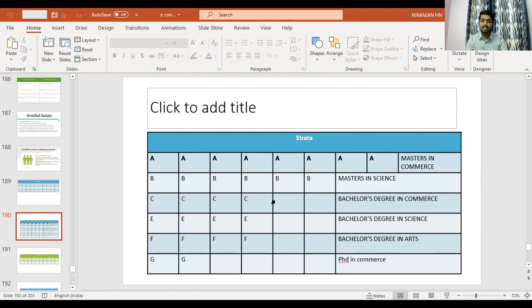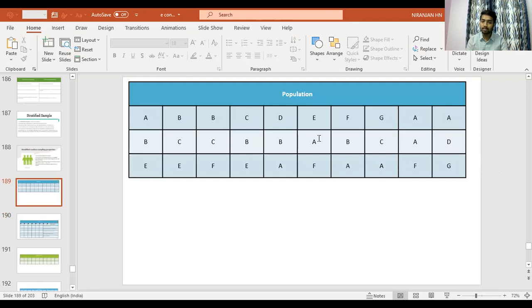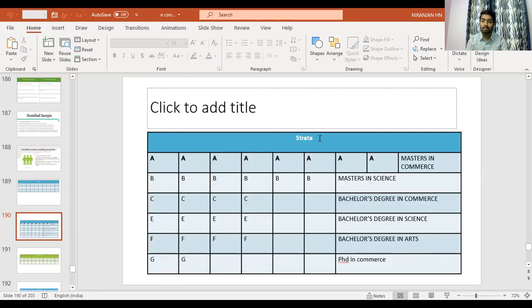So this is my subgroup. Out of this total population, I have formed a subgroup based on a specific characteristic.